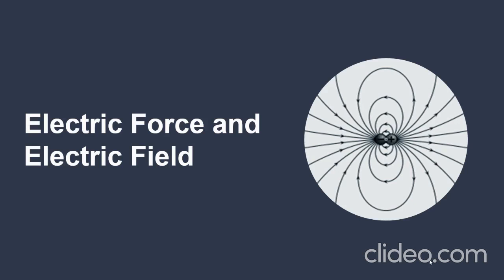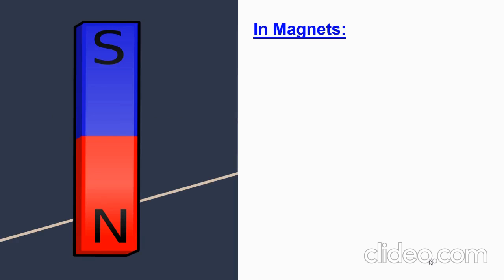The next topic we are going to see is electric force and electric field. We'll consider a magnet. In a magnet, there are two sides, right? One is the North Pole and the other one is the South Pole. When you take two magnets and bring them together closely, what happens if it is like poles?